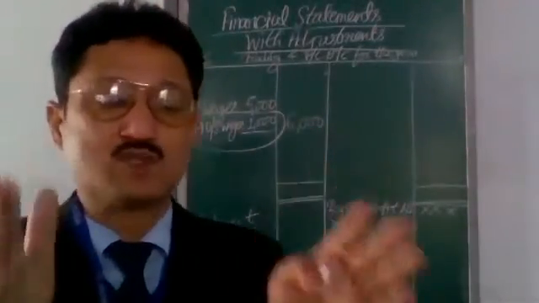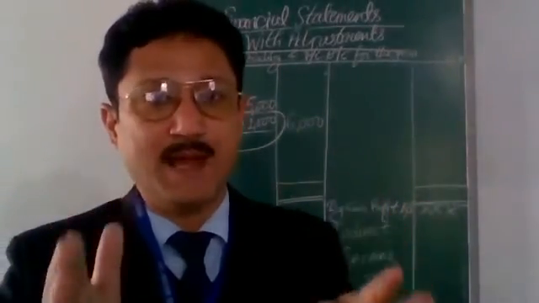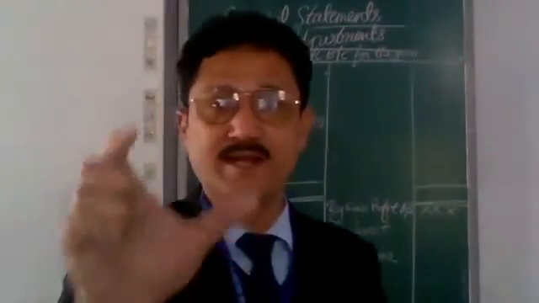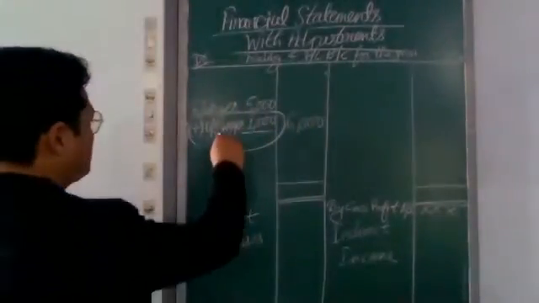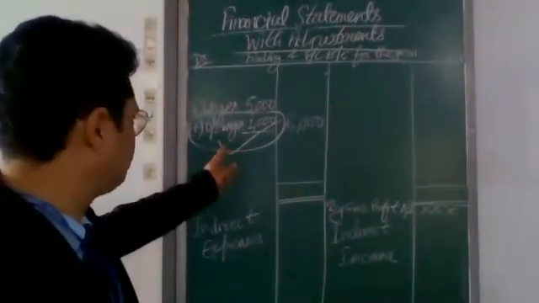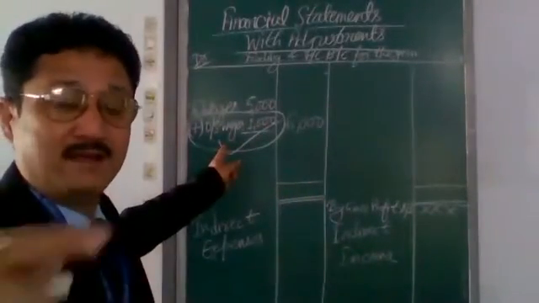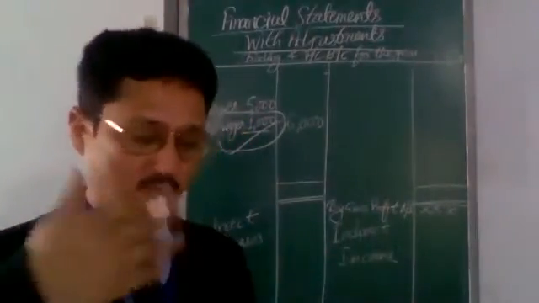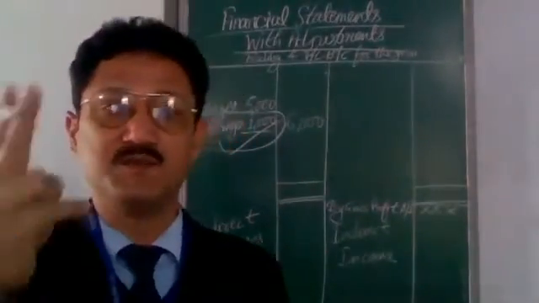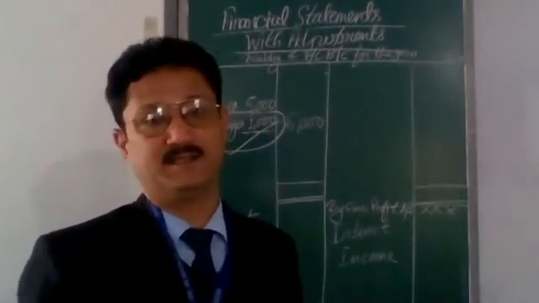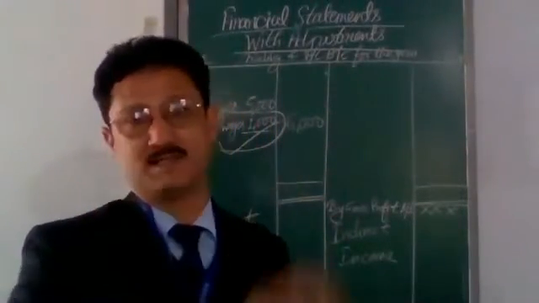So it should also be shown in the balance sheet on the liability side. Outstanding wages, we will add in the concerned expense, and also show in the balance sheet on the liability side. So it will be recorded at two places.